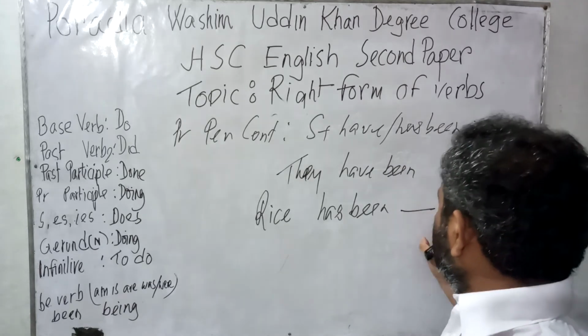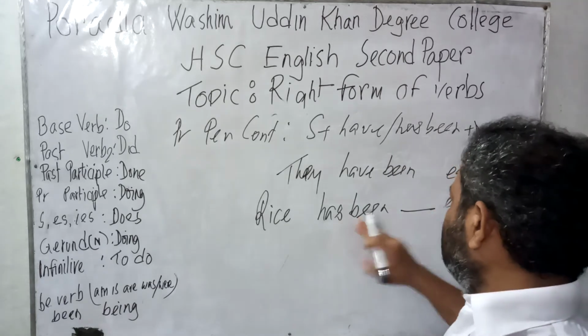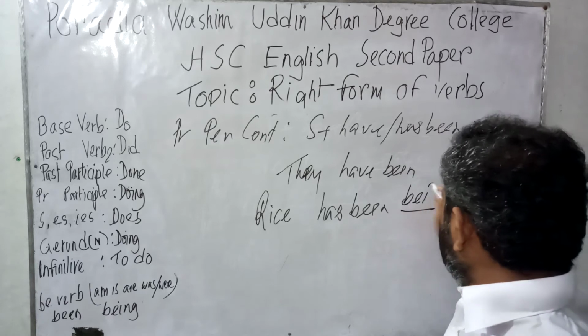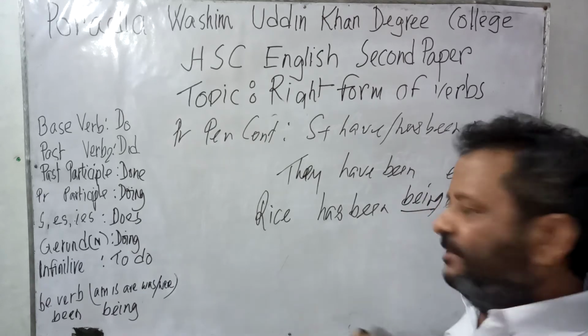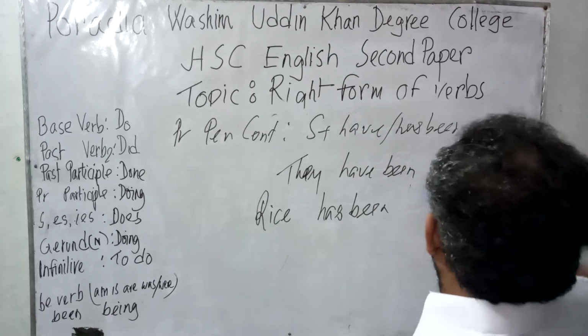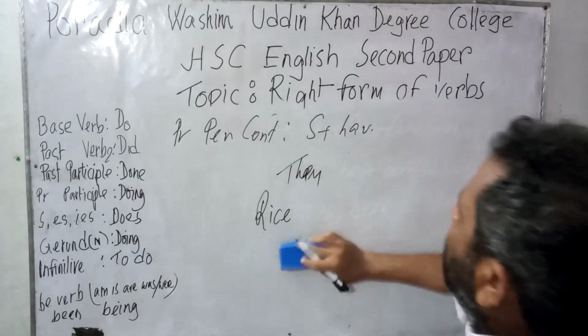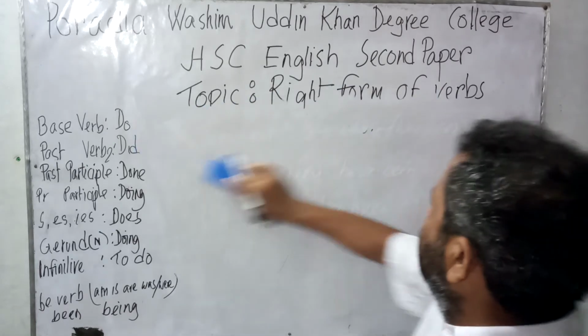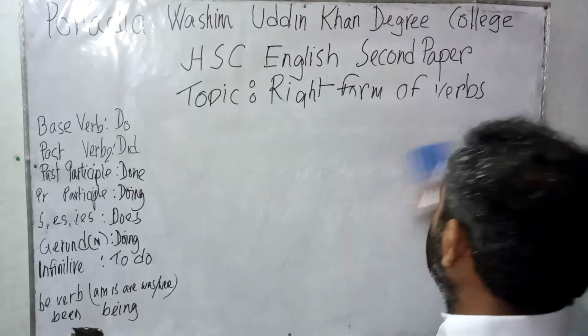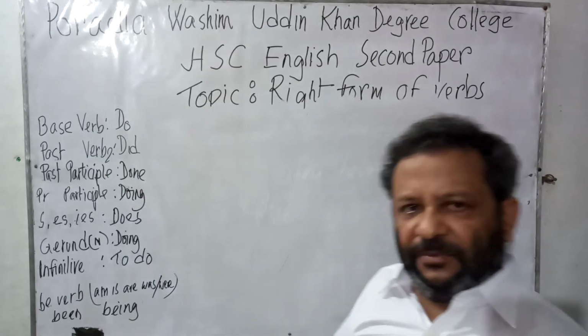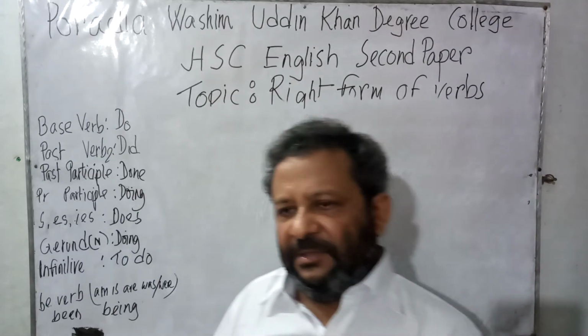Now this place is kept blank, has been given, so it would be been. We can easily detect. So again we have seen that the structure of tense and the form of voice are useful to use the right form of verb.